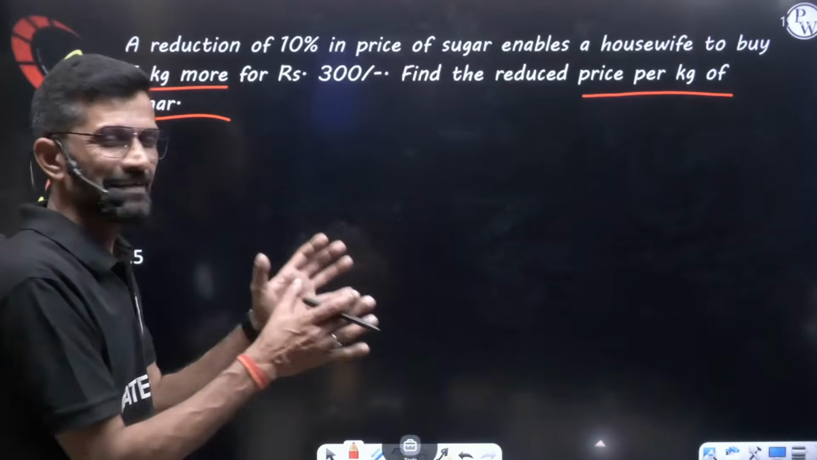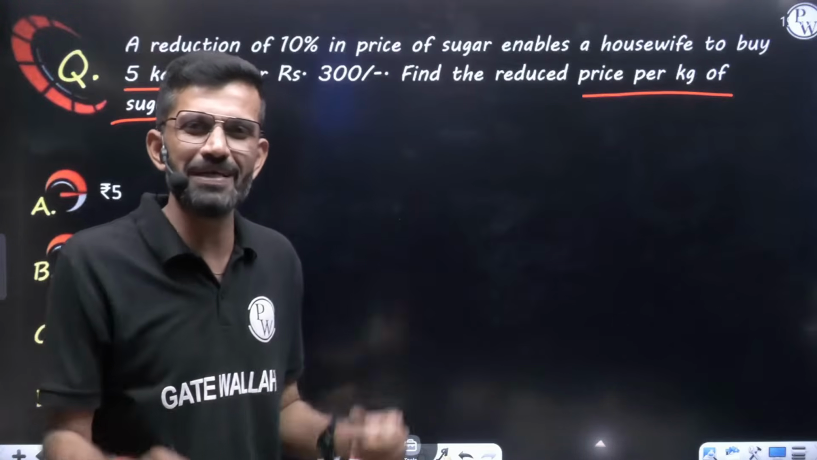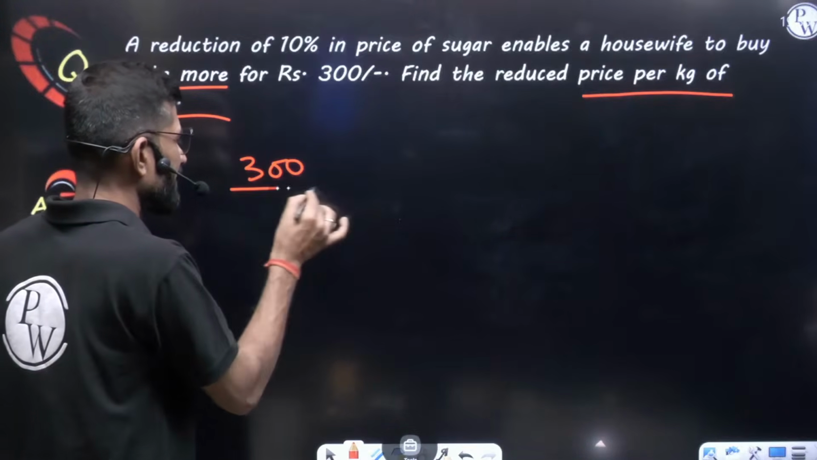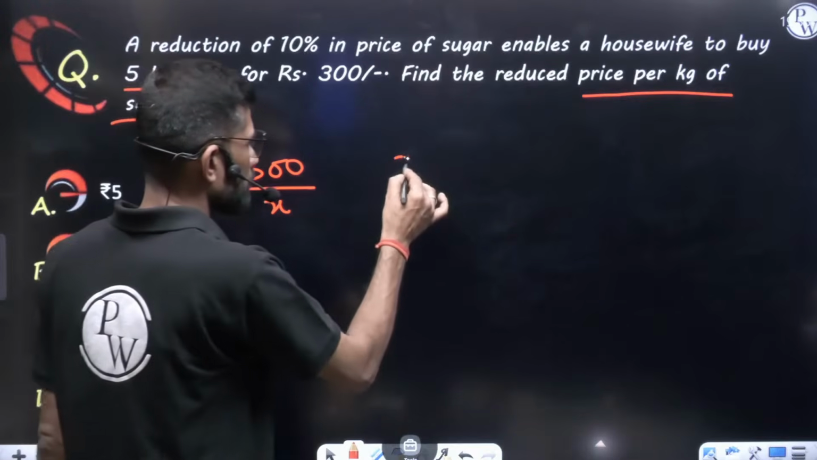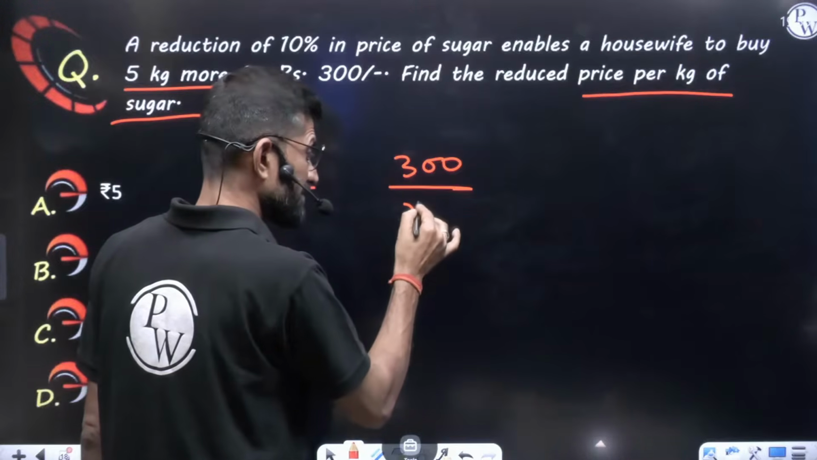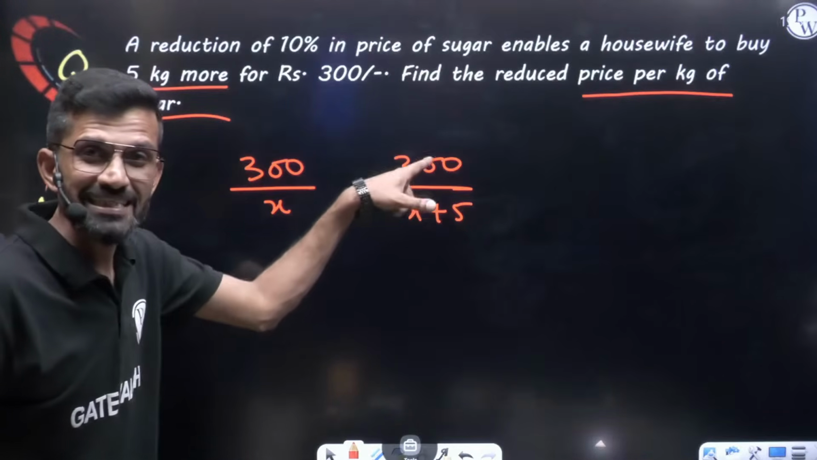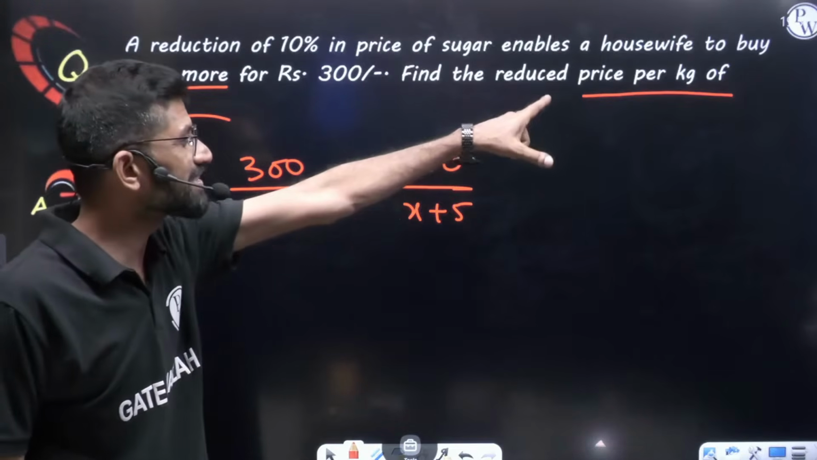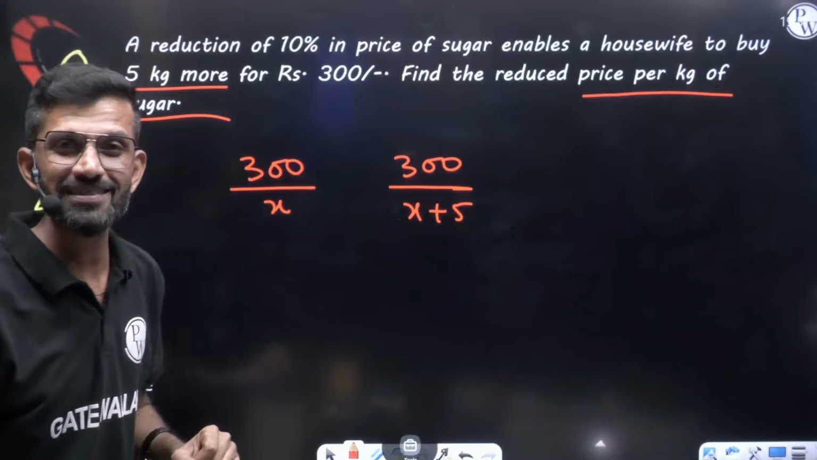In 300 rupees, earlier she was taking some kg. We don't know how many kg, we'll make it x kg. Means earlier per kg rate was 300 by x. Now in 300 rupees, she is taking x and extra 5 kg, means x plus 5 kg. This is the per kg rate now, and this is the rate they are asking in the question: what is the reduced price per kg of the sugar now? This is the present rate they are asking.